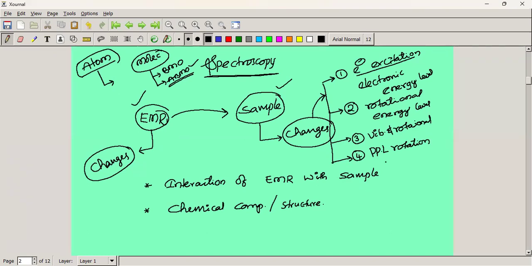This is one of the changes we can observe in the sample molecule. Once the electromagnetic radiation interacts with the sample, we can observe a lot of changes: electronic transitions, rotational energy level transitions, and vibrations as well as rotations. Polarized light will be rotated either to the right or left, dextro or levorotatory, which is studied under stereochemistry. There is one more change: the fifth type of change we can observe in the sample is phosphorescence.